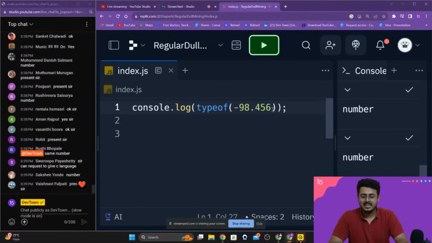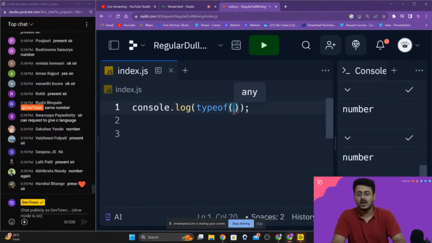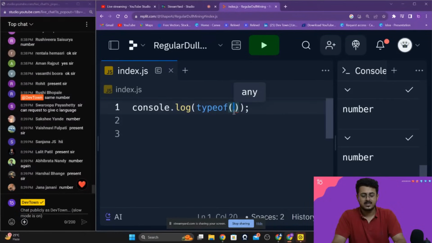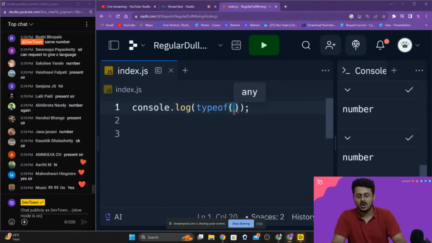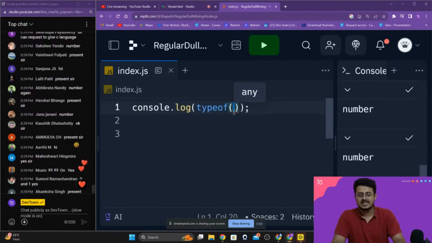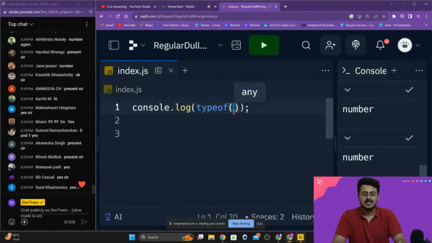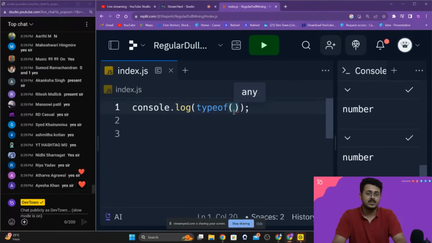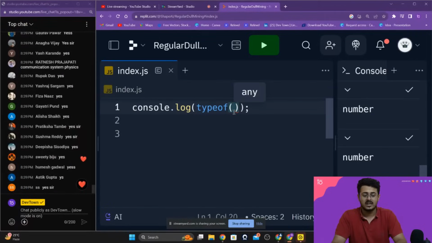The next data type is called the Boolean data type. Now, many of you guys inside of physics, in your school days, might have studied about AND gate, OR gate, NOR gate, XOR gate, NOT gate. Do you guys remember that? Please let me know. I think everybody must have studied it in physics. If you remember that, you must have remembered the zeros and ones that we used to use right over there. So these are also called Boolean values, guys.